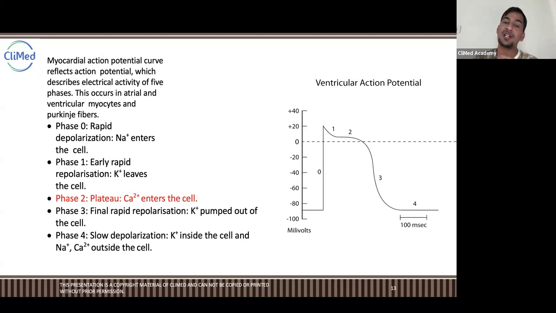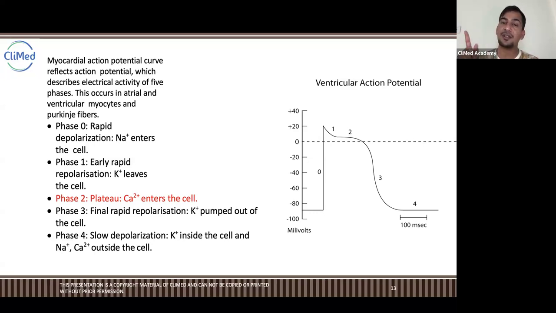And when it starts to relax, it can be rapid, because as rapid as sodium went inside, potassium can come out. But to maintain that positivity inside, when the potassium is coming out rapidly, calcium starts going in. Calcium carries two positive charges.